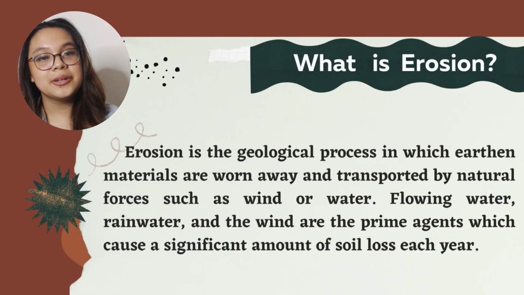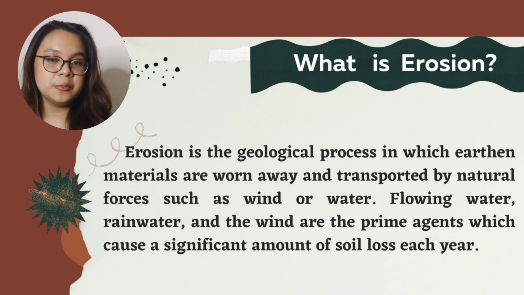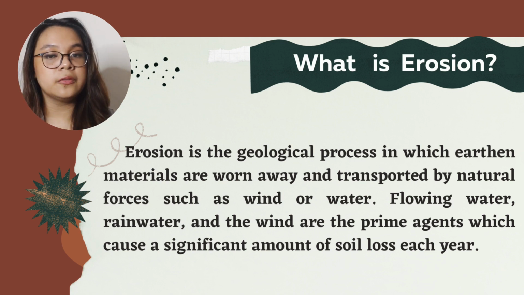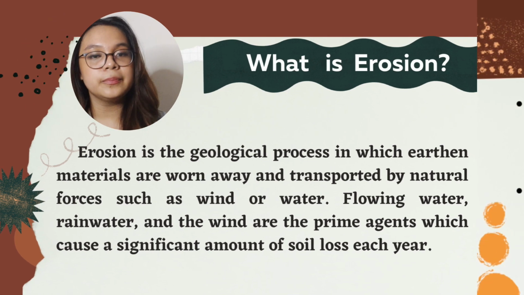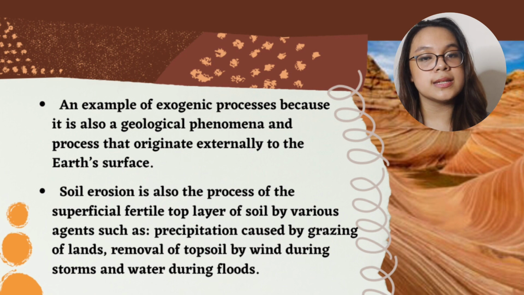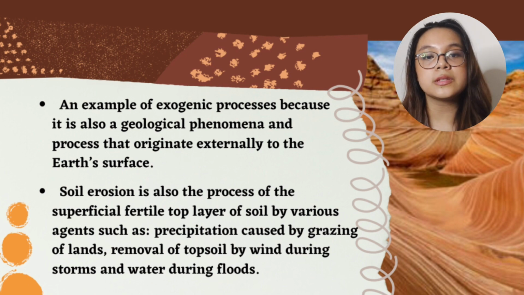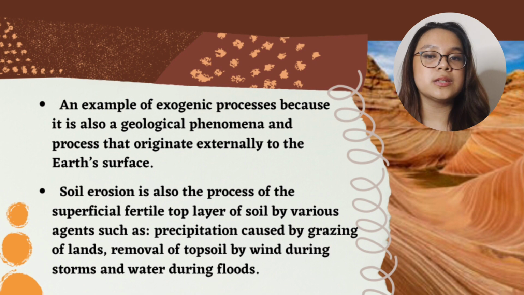Okay, so hi. Now you're all wondering what exactly is erosion. Erosion is the geological process in which earthen materials are worn away and transported by natural forces such as wind or water. Flowing water, rainwater, and the wind are the prime agents which cause a significant amount of soil loss each year. Soil erosion is also the process of removal of the superficial fertile top layer of soil by various agents such as precipitation caused by grazing of lands, removal of topsoil by wind during storms, and water during floods.